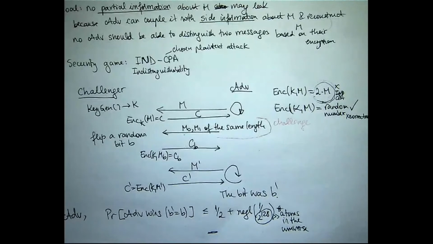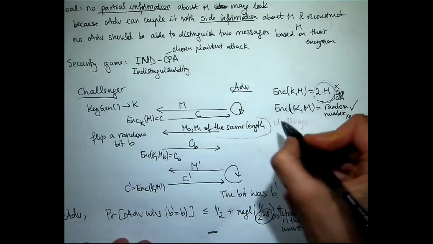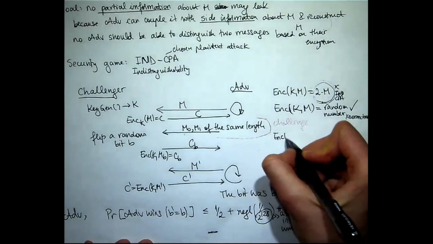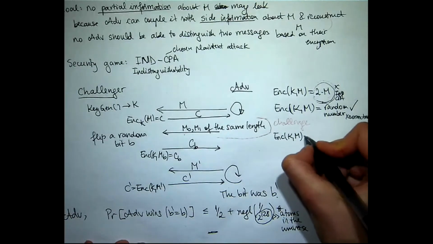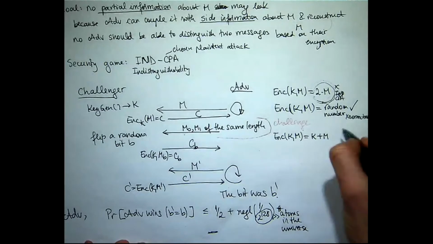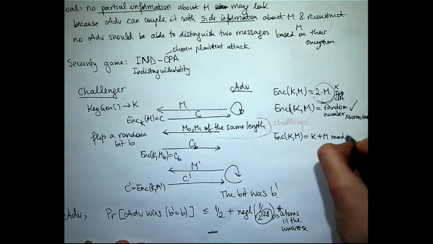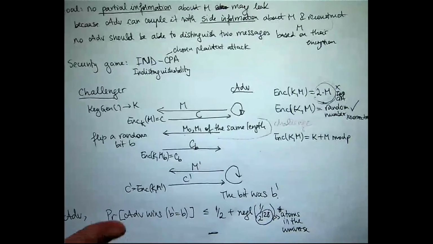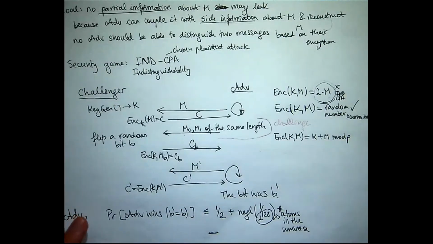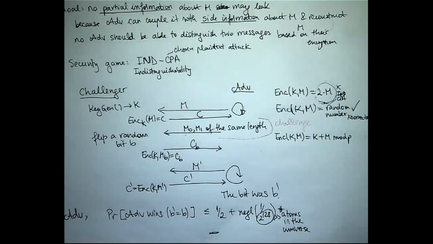Okay, let's try another one. So I'm going to take the encryption of key and the message, and I'm going to add them up, modulo P, which is a prime number that is public. Everyone knows this prime number. But I'm going to add the message to the secret key. And the question is, is this IND-CPA?